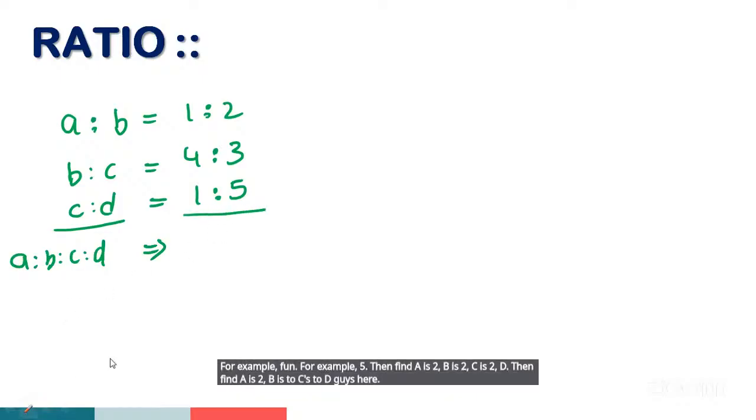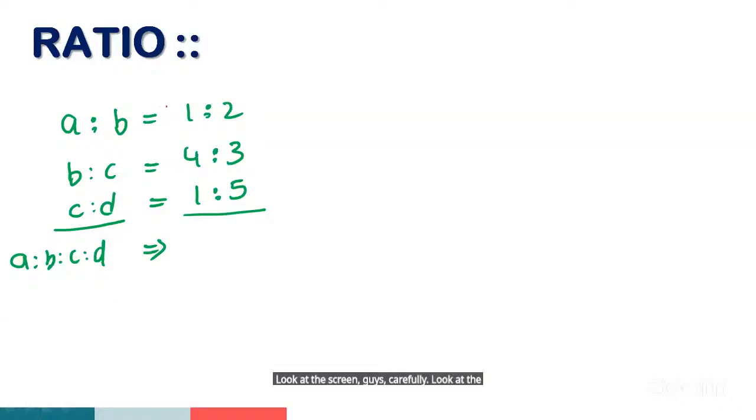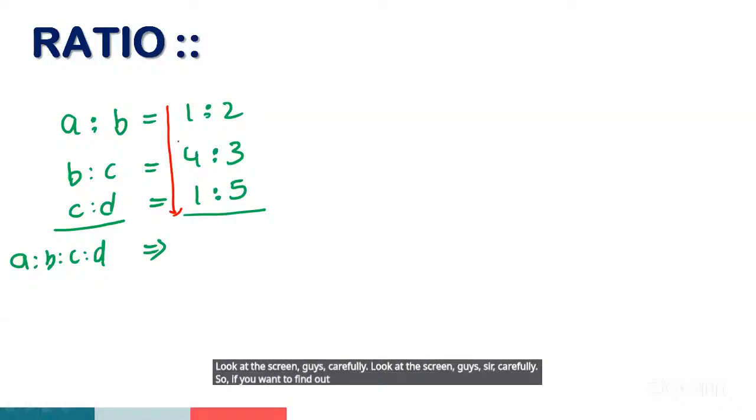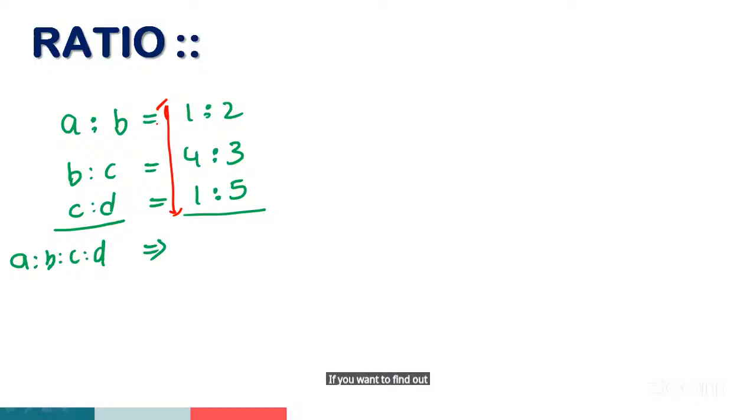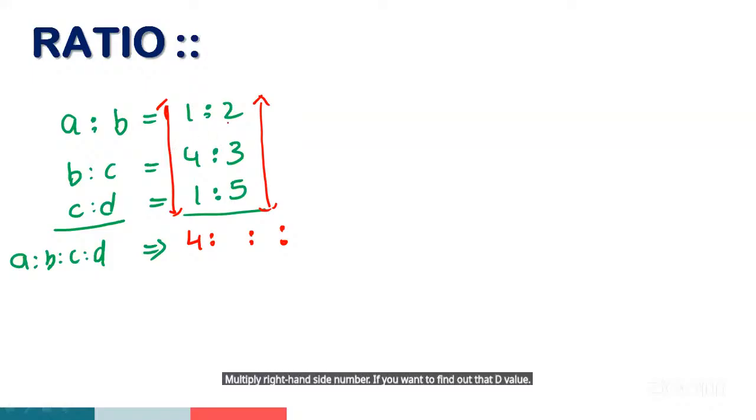Look at the screen, guys, carefully. If you want to find out the A value, multiply left hand side numbers. 1 into 4, 4. A value is how much, guys? 4. If you want to find out the D value, multiply right hand side numbers. 2 3s are 6. 6 5s are 30. D value is how much, guys?